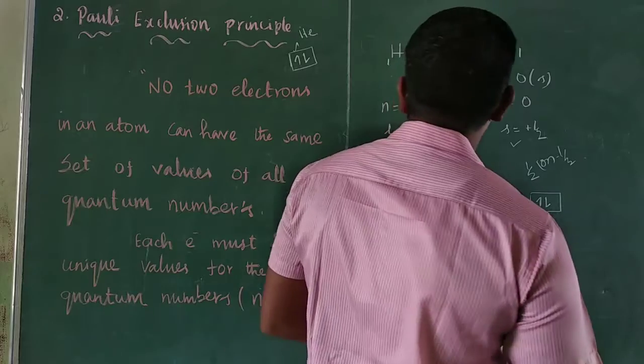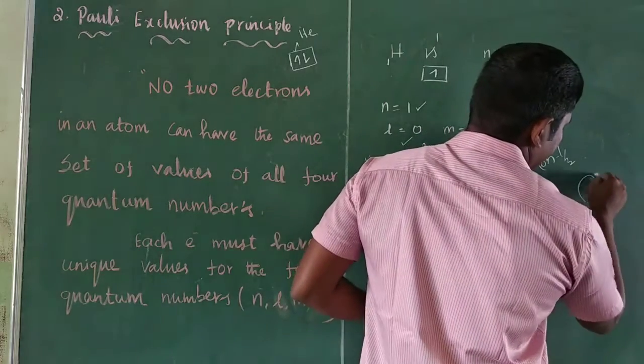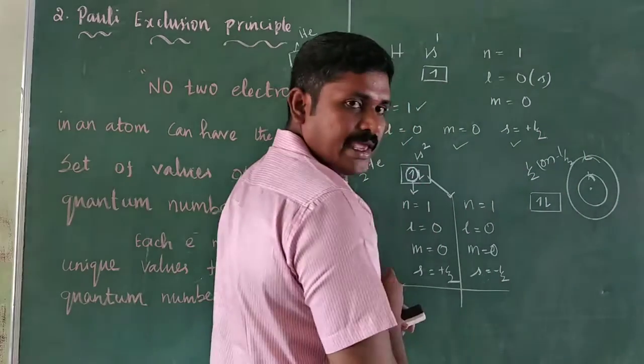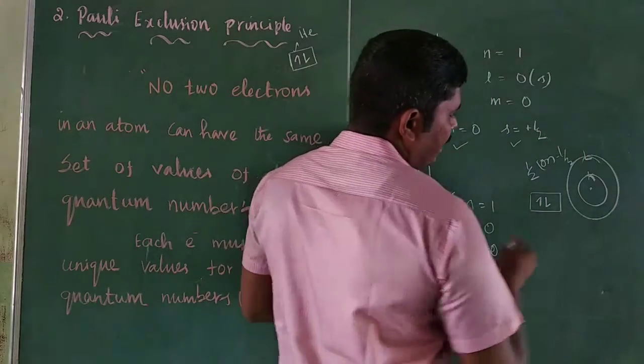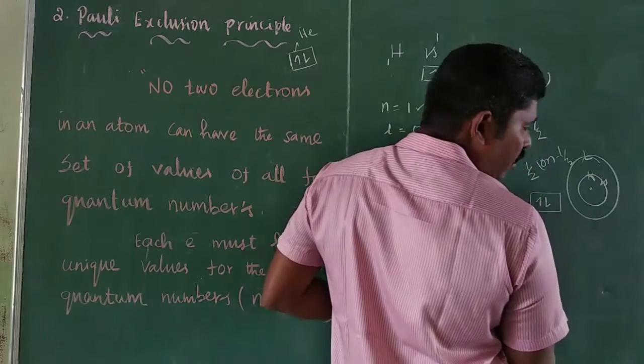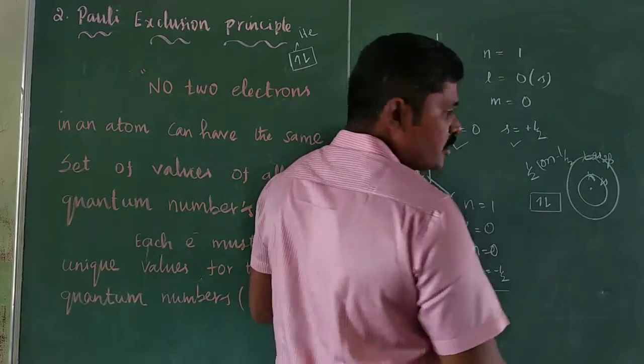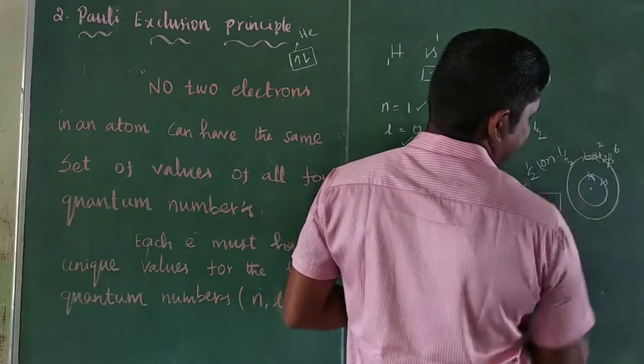Right? So the K shell has the 1s orbital, and the L shell has the 2s and 2p orbitals: 2s2, 2p6.